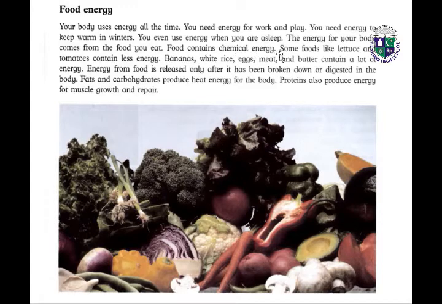Food contains chemical energy. Some foods like lettuce and tomatoes contain less energy. Bananas, white rice, eggs, meat and butter contain a lot of energy. Energy from food is released only after it has been broken down or digested in the body. Fats and carbohydrates produce heat energy for the body. Proteins also produce energy for muscle growth and repair.